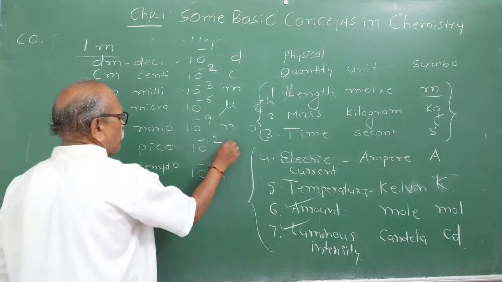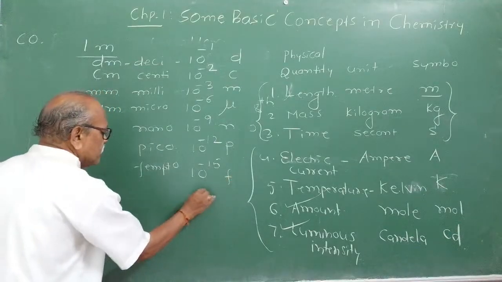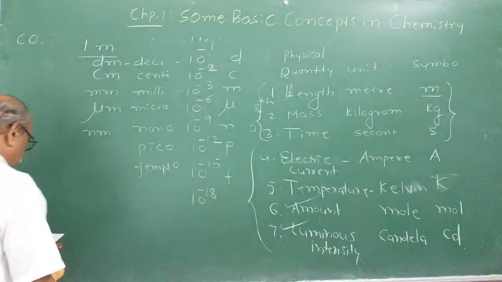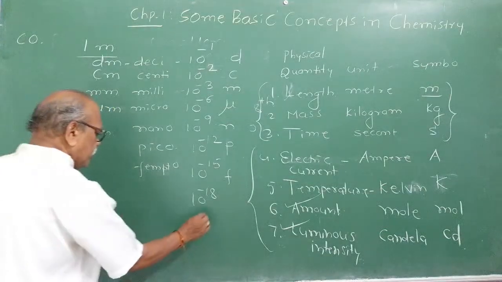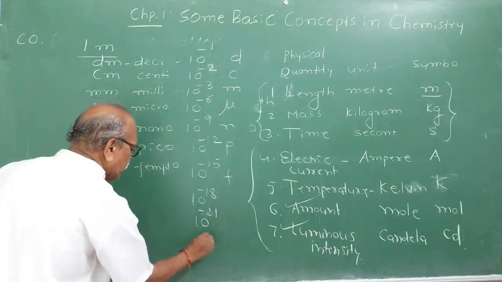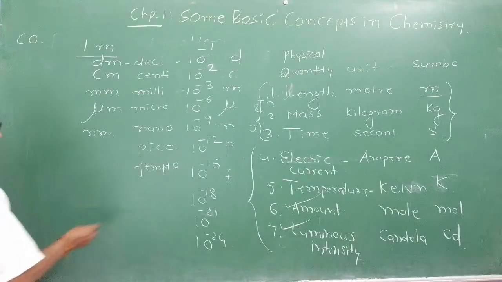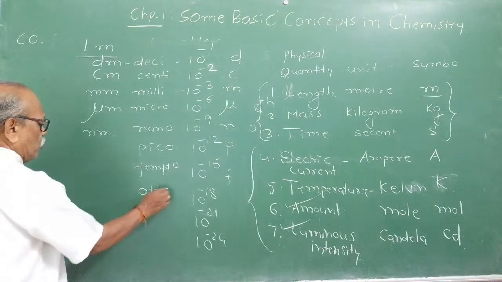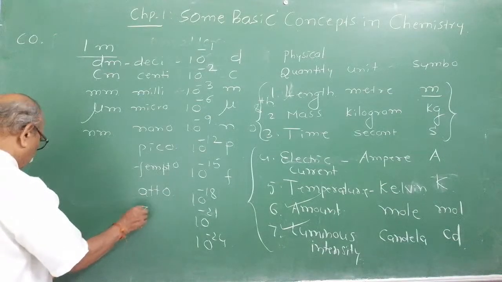Pico, small p. Femto, small m. Then if there is a 10 raised to minus 18, can you tell me 10 raised to minus 21? Go on increasing by 3 units: 10 raised to minus 21, 10 raised to minus 24. 10 raised to minus 18 is called atto, A-double-T-O, atto. 10 raised to minus 21 is called zepto.